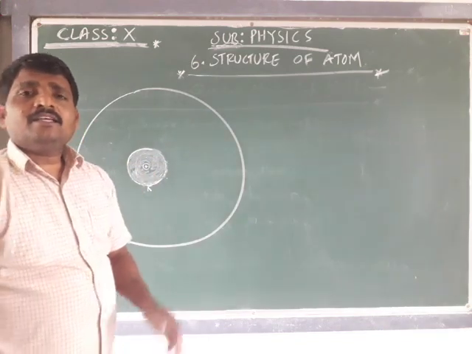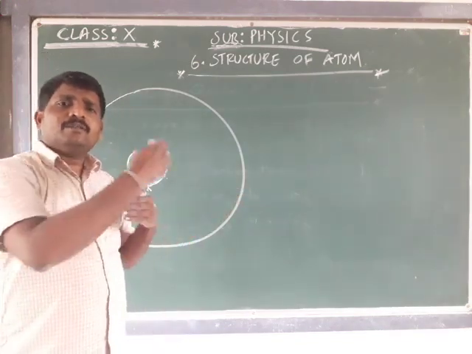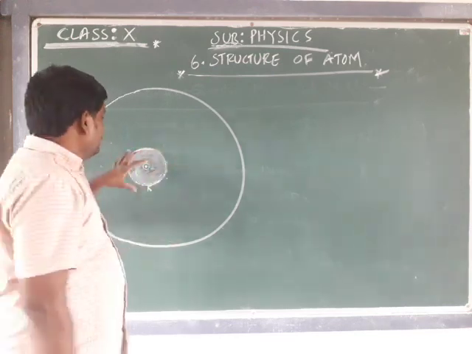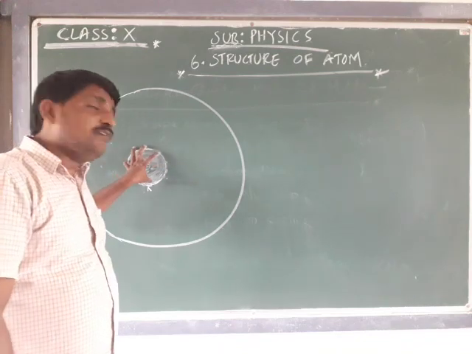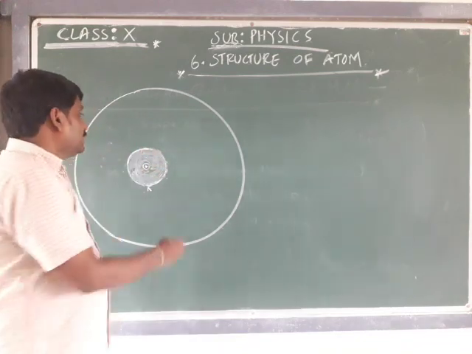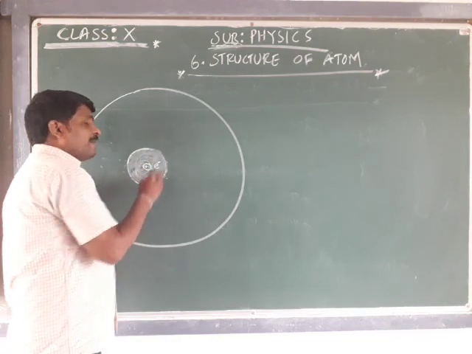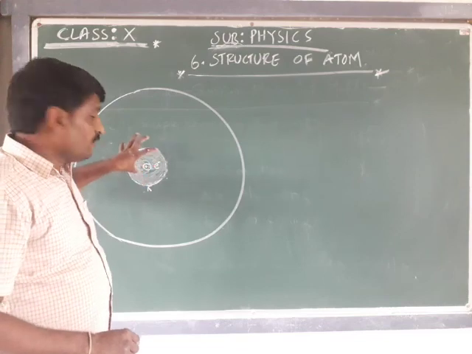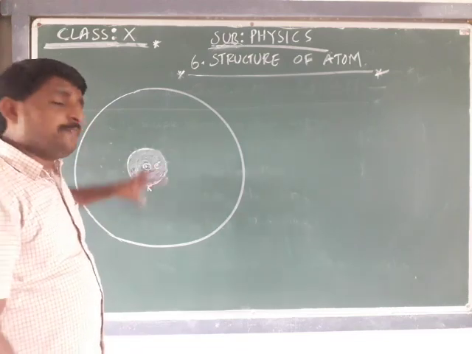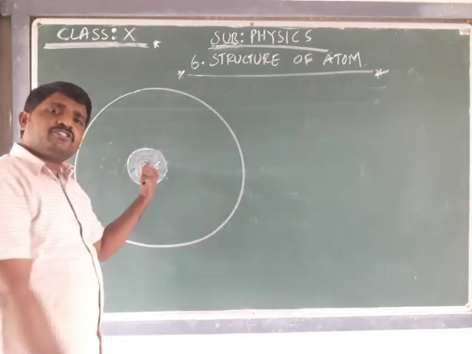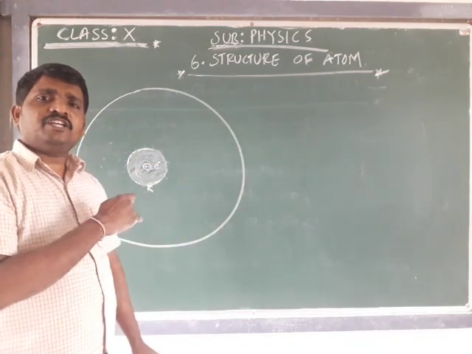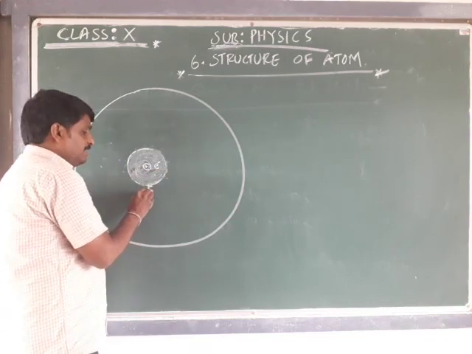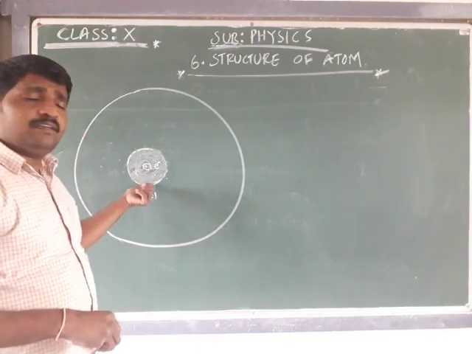He stopped the tendency of assuming the electron revolves in a fixed path, and said that the electron is found in a particular region. That means this region possesses the maximum possibility of finding the electron in that space. This space, referring to the K shell, that is the first shell, is referred to by n equal to 1, which is the K shell.